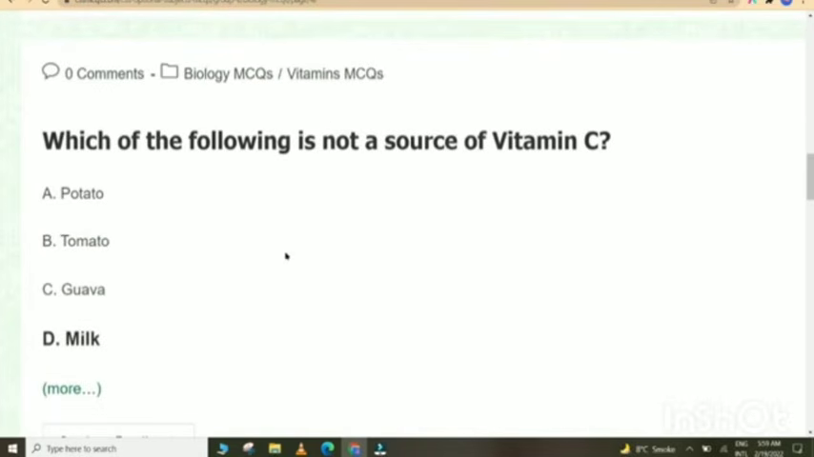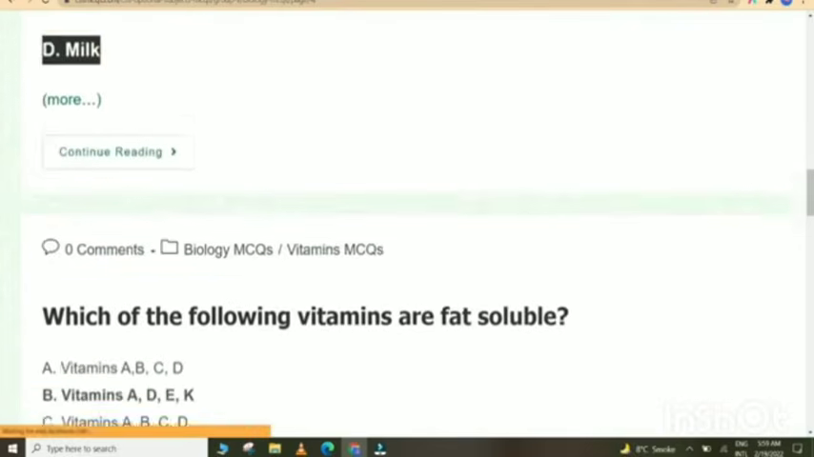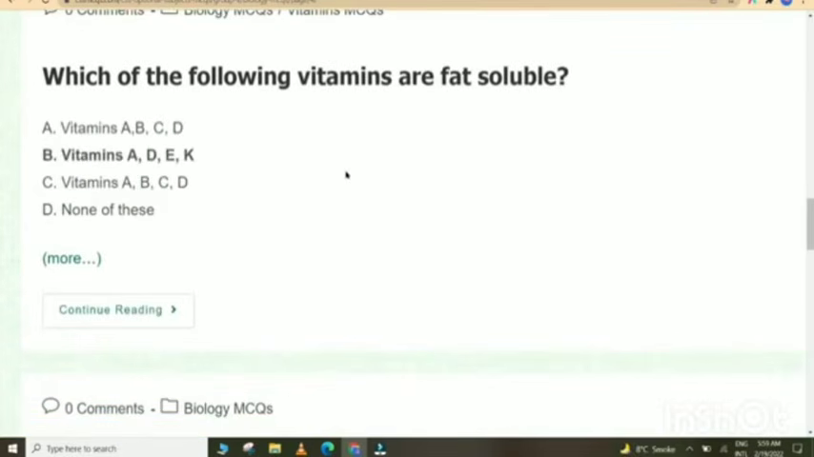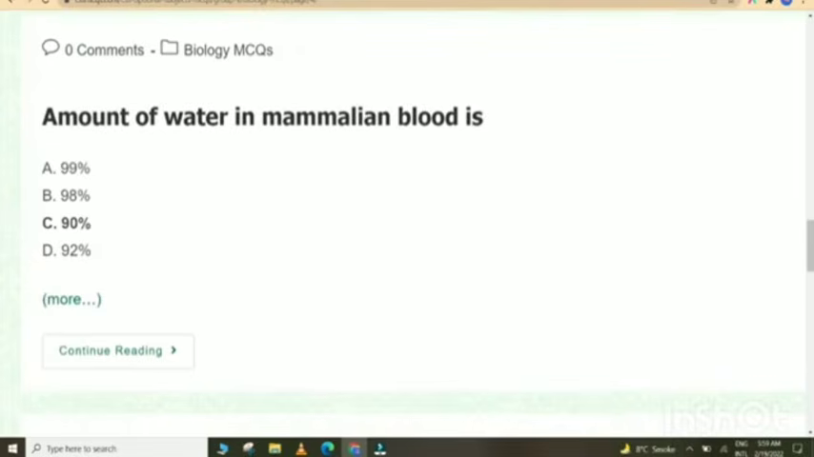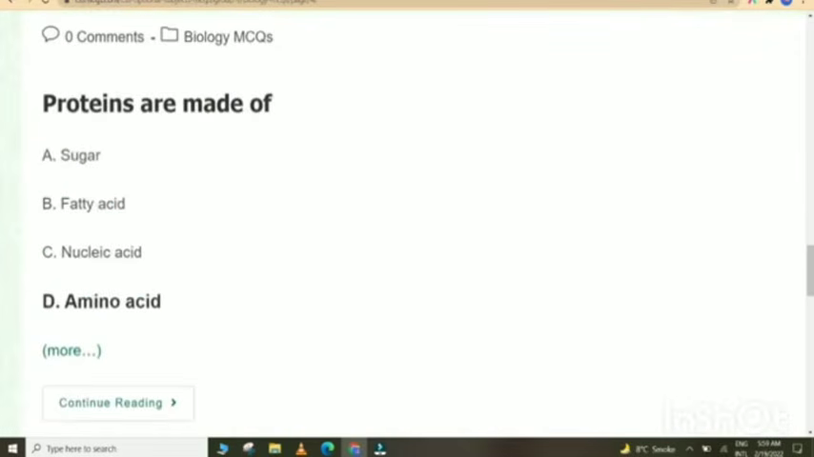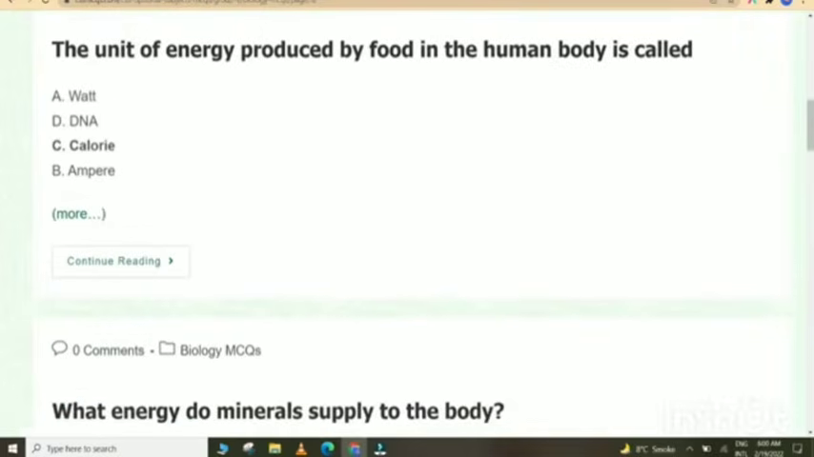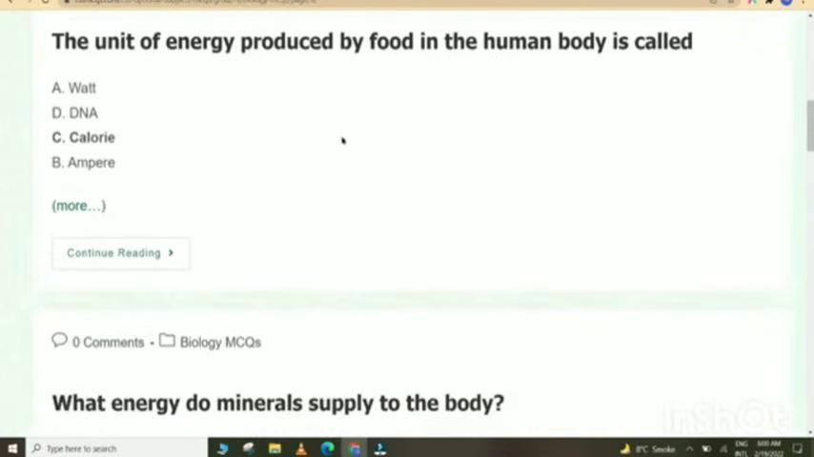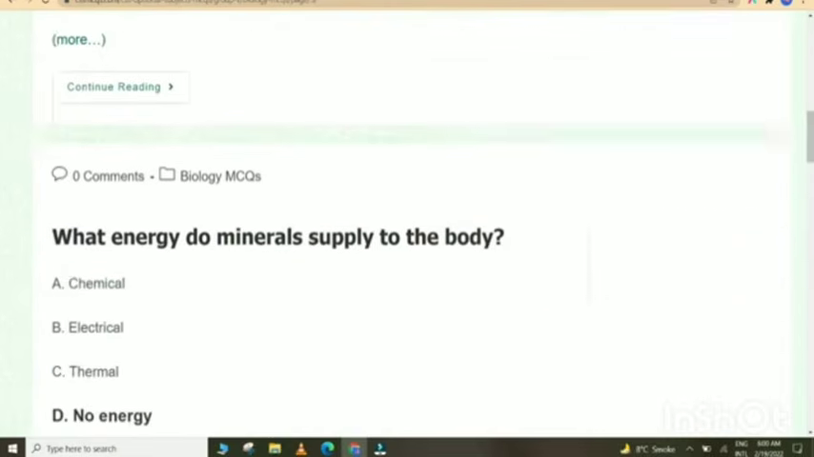Which of the following is not a source of vitamin C? Milk. Which of the following vitamins are fat soluble? Vitamins A, D, E and K. Amount of water in mammalian blood is 90%. Proteins are made of amino acids. The unit of energy produced by food in the human body is called calorie.